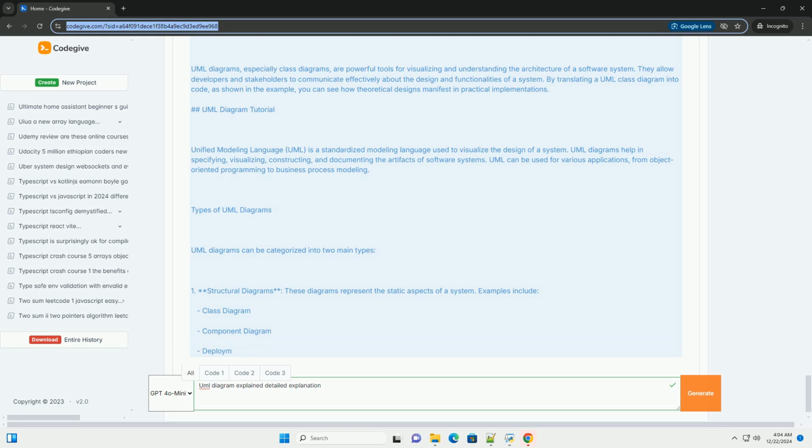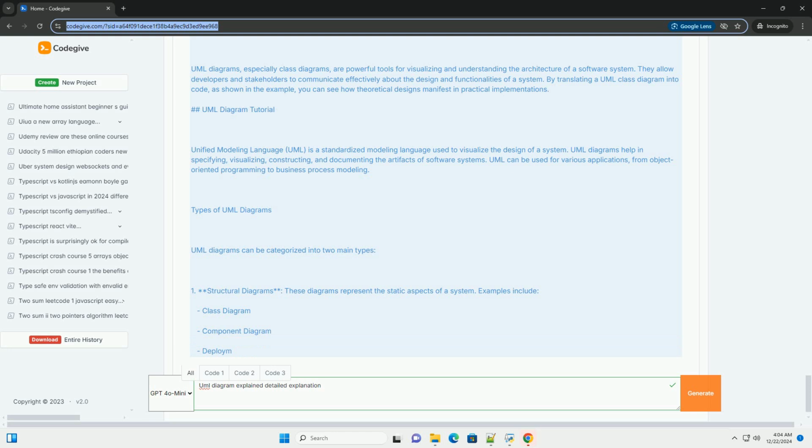Four, relationships. Association, a relationship between two classes. Inheritance, a relationship where one class is a subclass of another. Aggregation, a whole-part relationship where the part can exist independently of the whole. Composition, a stronger form of aggregation where the part cannot exist without the whole. Example of a class diagram.